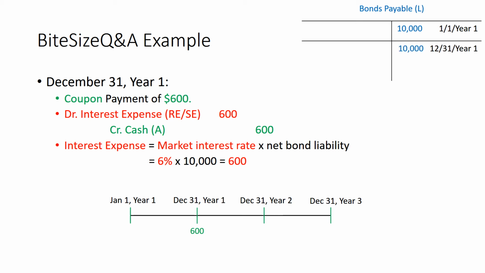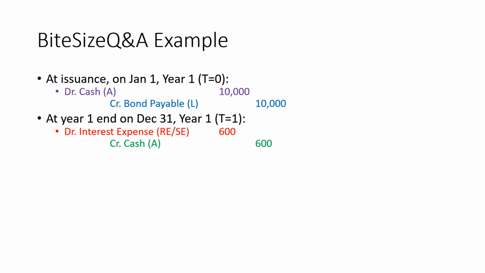Let's also take a look at our bonds payable account. Since we didn't issue any new bonds, then our December 31st, year 1 amount for bonds payable remains at $10,000. Since ending balance becomes the beginning balance, then we know that the January 1st, year 2 balance for bonds payable is at $10,000 as well. So these are our journal entries up until December 31st, year 1.